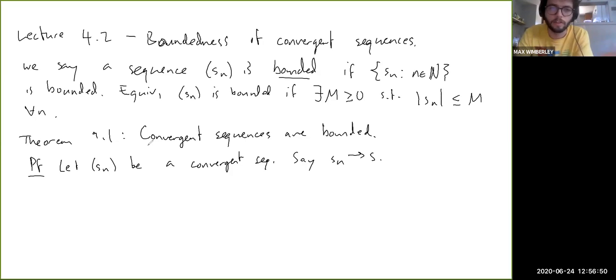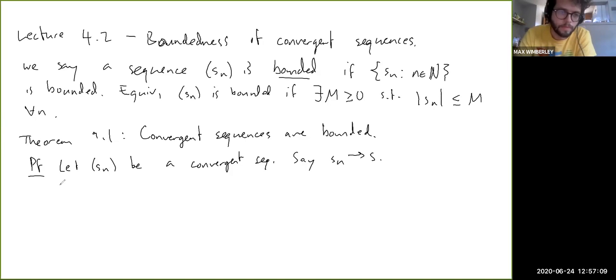Like it can't get too far away from 0 if it has to stay within epsilon away from s, okay? That's the key. It can't get too far away from 0 if it has to stay within epsilon of s. So all we have to do is pick any value of epsilon, actually. It doesn't matter which one. And then deal with the initial terms separately.